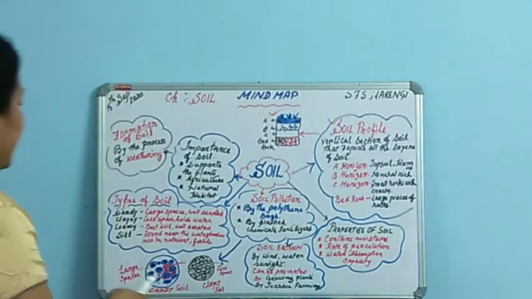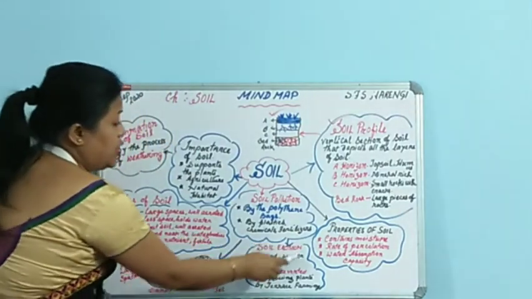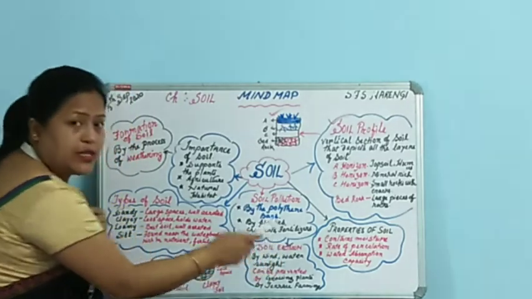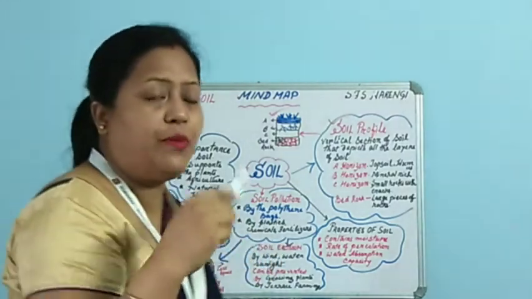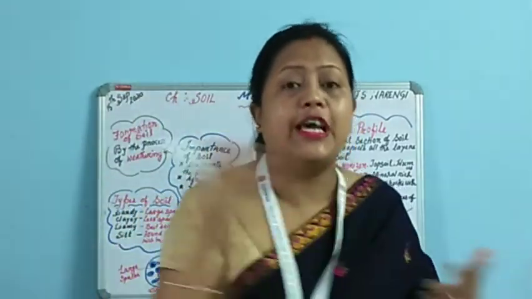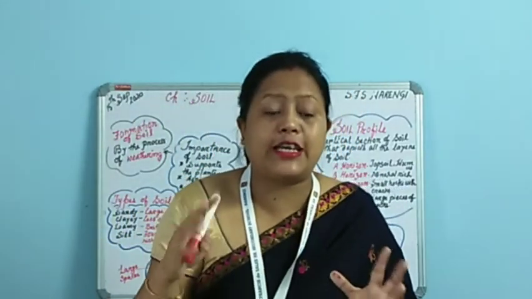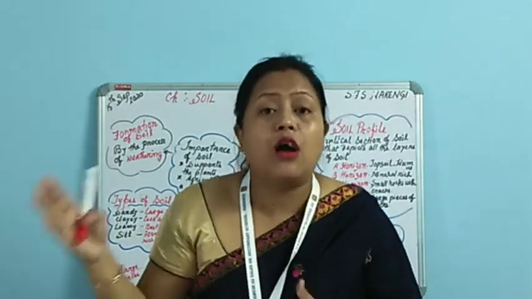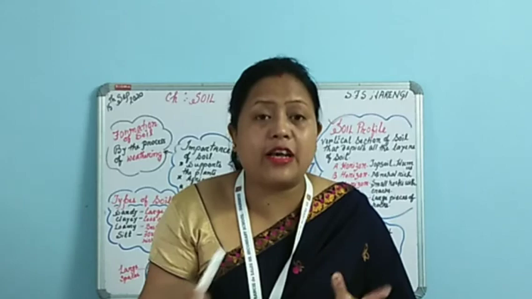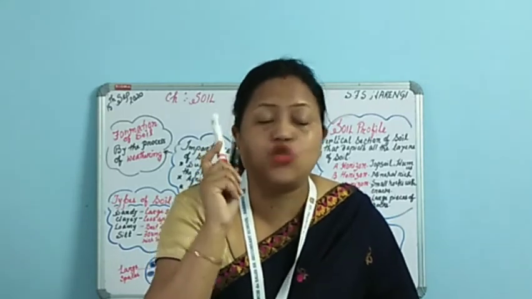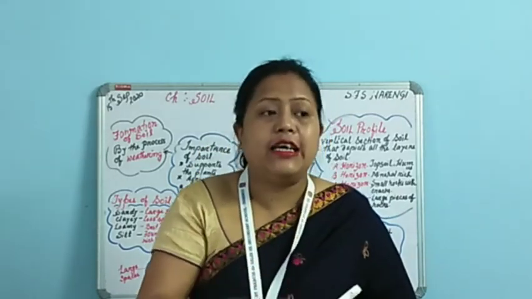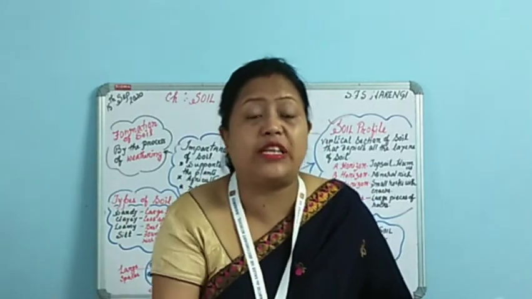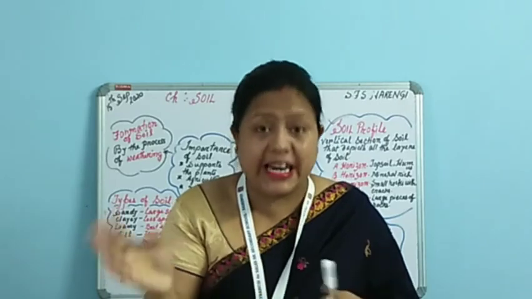Towards the end, we discussed soil erosion. This term erosion, I think you are aware of. If not, then listen carefully. To erode means the carrying away of the topsoil by means of air and water. The carrying away of the topsoil is called soil erosion. It makes the soil less fertile, since the topsoil is eroded away, carried away.